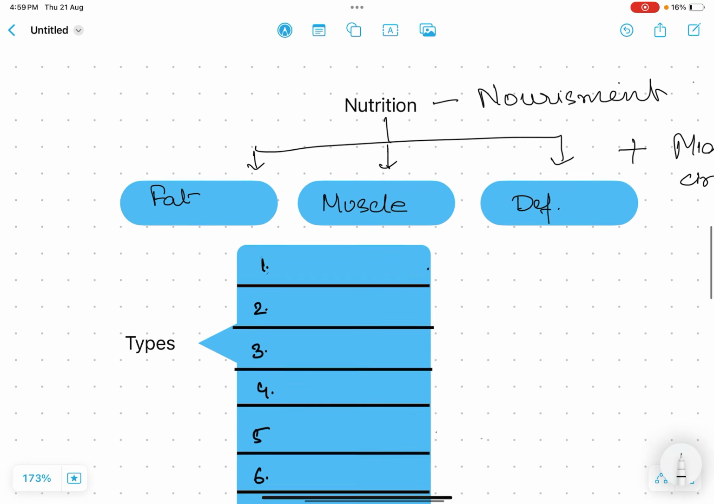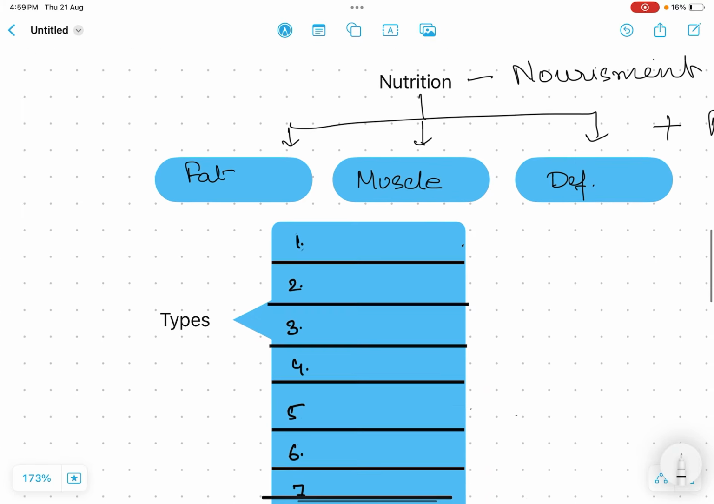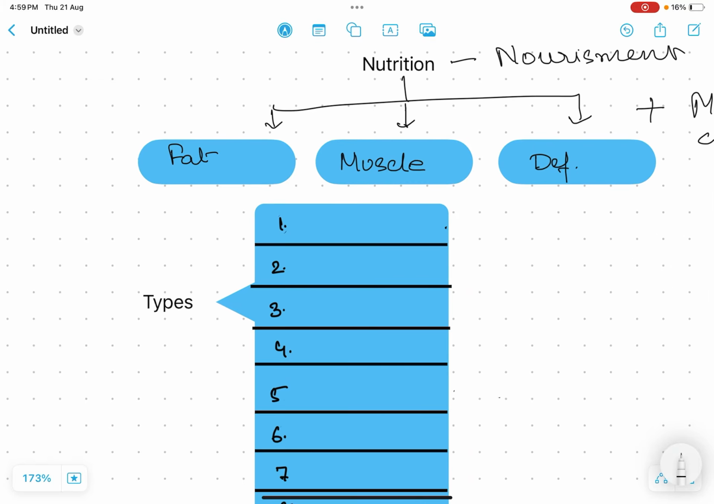What are the types of nutrition? Subnutrition. What is subnutrition? Subnutrition means when the body nutrition is less than 10% of the normal standard person in relation to age and sex of a person. It is generally quantitative nutritional deficiency, dietary deficiency.